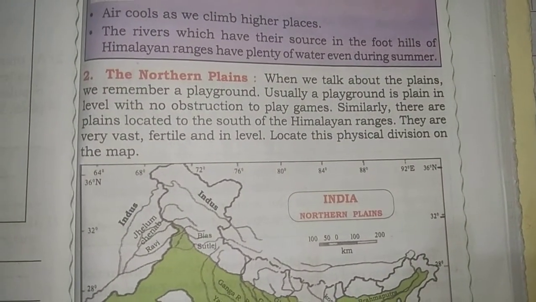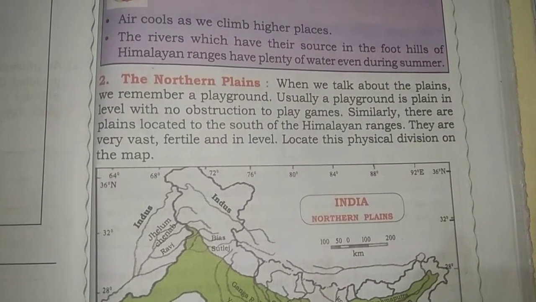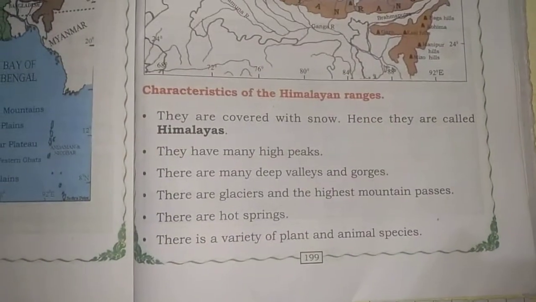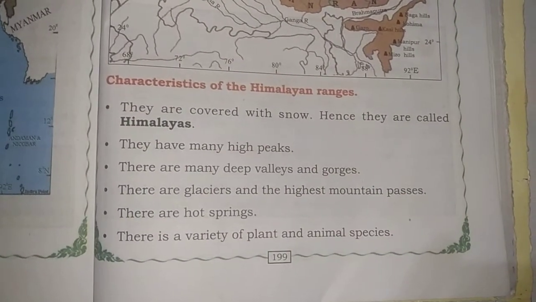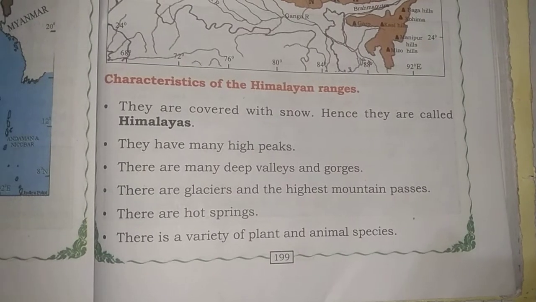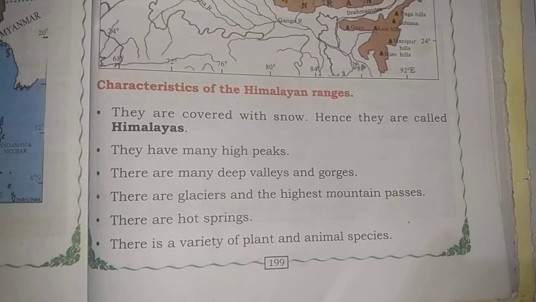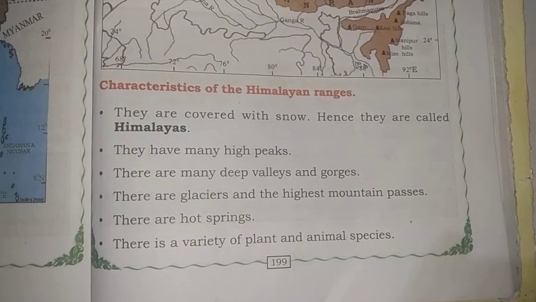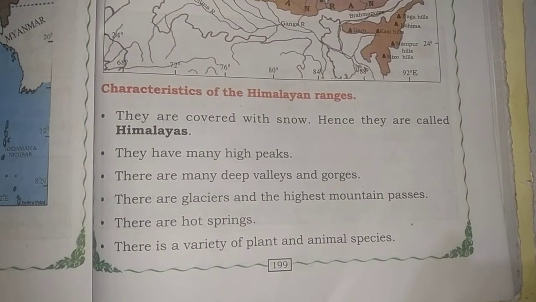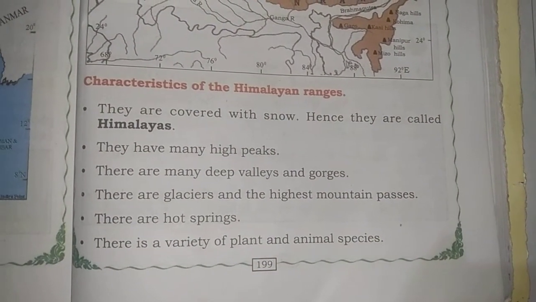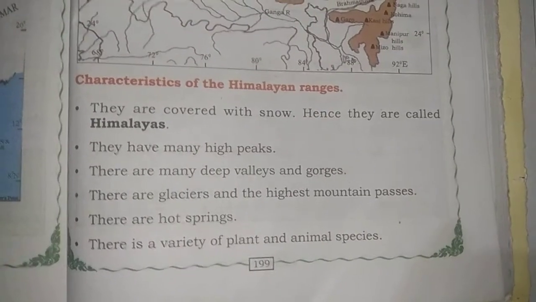Before discussing all these things, let us recall what we discussed in the last class. In the last class we discussed the characteristics of the Himalayan ranges. Himalayan ranges are covered with snow, hence they are called Himalayas. They have many high peaks and deep valleys, glaciers, the highest mountain passes, and hot springs. There is a variety of plant and animal species.